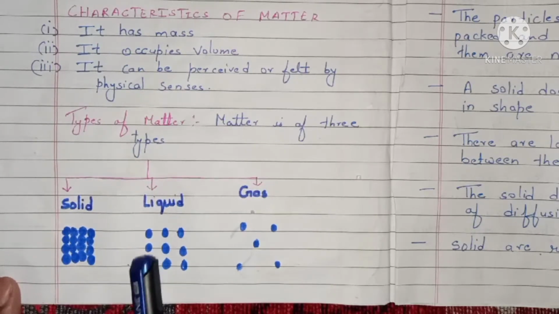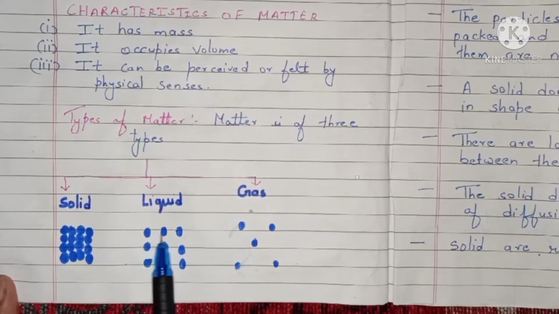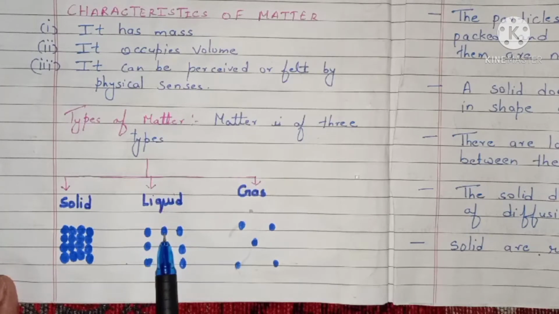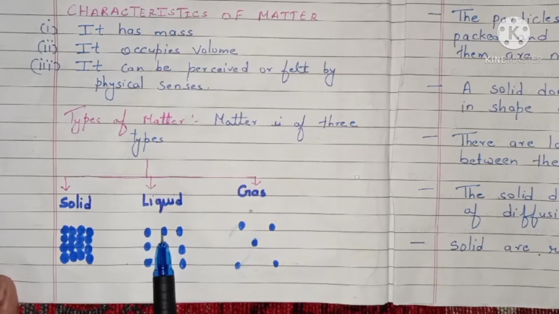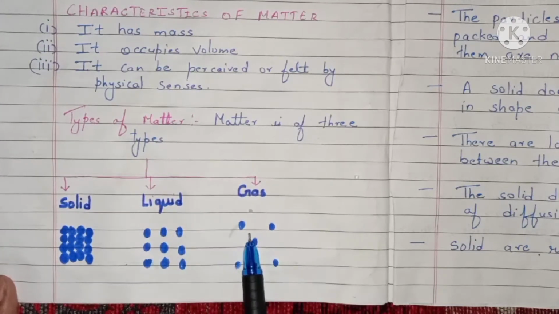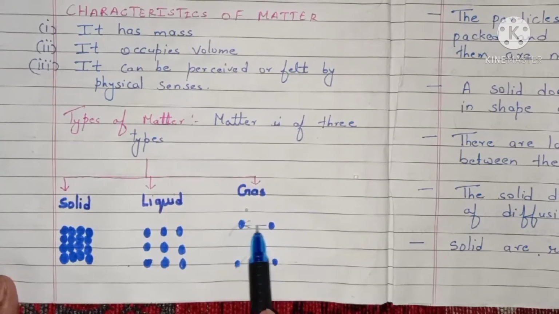Second, you can see the molecules of liquid. You can see the molecules have some space between them, so this space is called intermolecular space, students. Due to this intermolecular space, we can say the force of attraction inside the molecules of liquid is less or weak. Third, we have gas. You can see in gases we have more intermolecular space between the molecules.